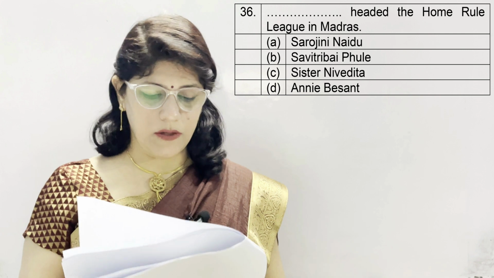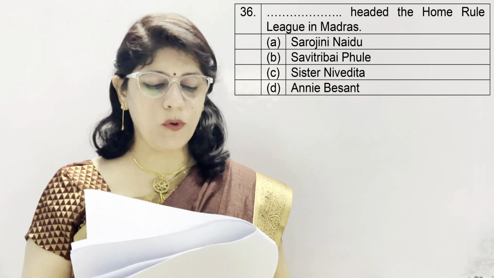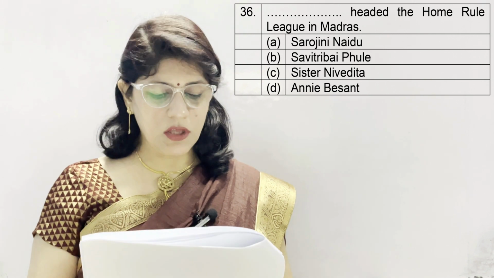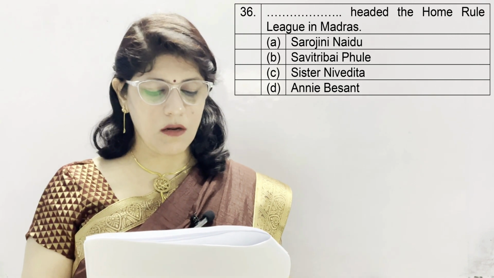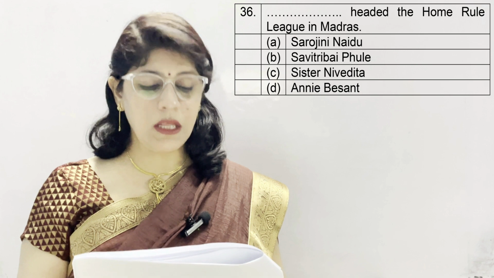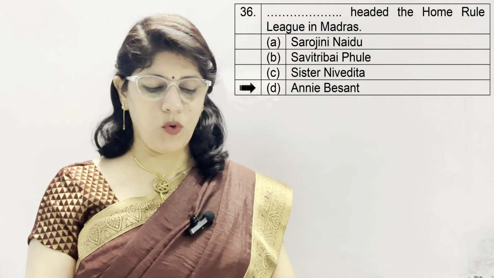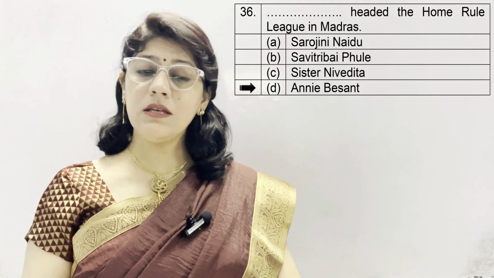Question number 36. Dash headed the Home Rule League in Madras. A. Sarojini Naidu, B. Savitribai Phule, C. Sister Nivedita, and D. Annie Besant. And the correct option is D. Annie Besant, who headed the Home Rule League in Madras, rather in South.